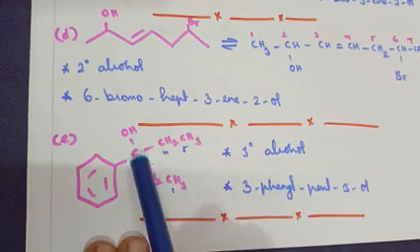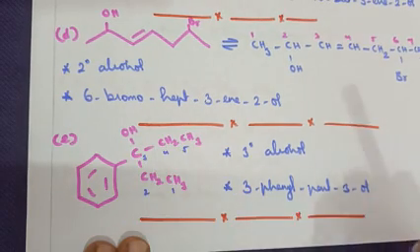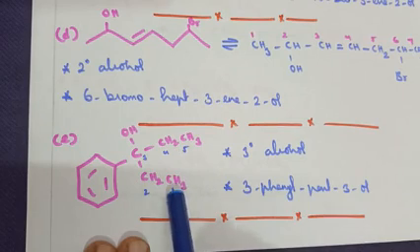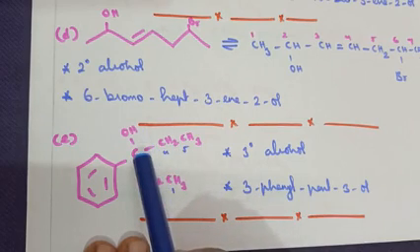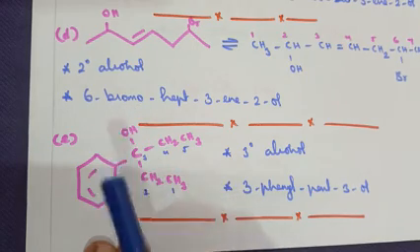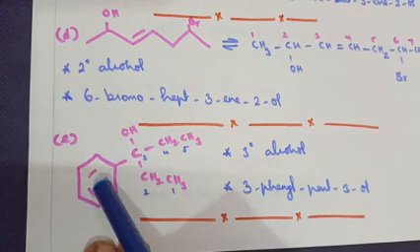You can either come in this direction or in this direction. One and the same they are. First carbon, second carbon, third carbon has got an alcohol functional group and an aryl group here.